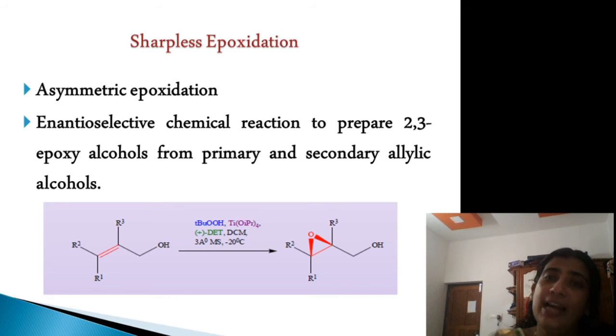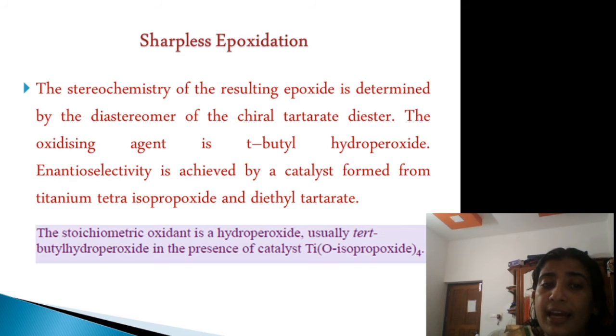That is, an allylic alcohol is converted to an epoxy alcohol, and this takes place in the presence of tertiary butyl hydroperoxide and a catalyst, titanium isopropoxide.